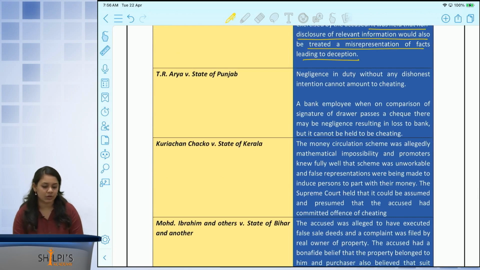Negligence in duty without any dishonest intention cannot amount to cheating. A bank employee, while on comparison of signatures of drawer, passes a check, may be negligence resulting in loss of bank, but it does not amount to cheating. That means when the banker checked for the signature, he believed that it could possibly be the same. But over here it is a mere case of negligence if he passes it, and it does not amount to cheating.